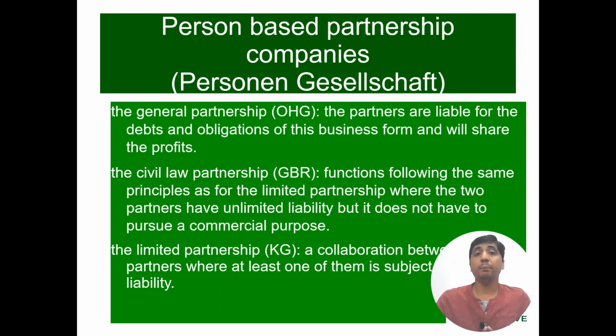So these are the basic differences between the person-based partnerships. We see here we do not require any kind of initial capital for our company setup or company registration, but we talk about the unlimited liabilities. The OHG and GBR function the same. We have to share the liabilities among the partners as well. But in the KG, the limited partnership, one partner must bear the unlimited liabilities, while the other partner has very limited liability.